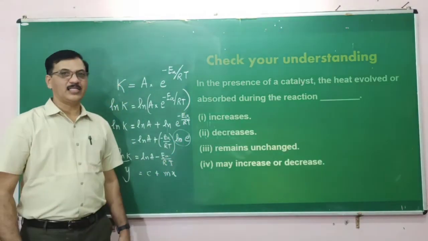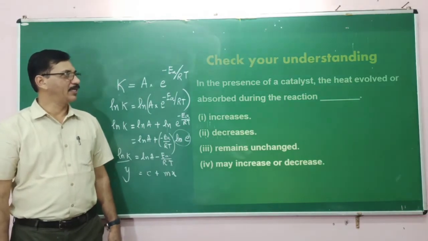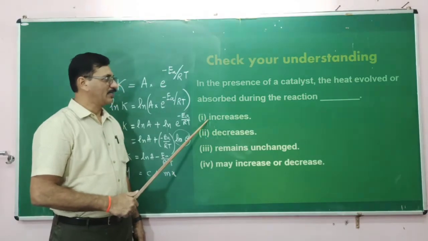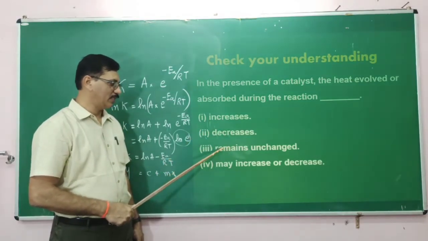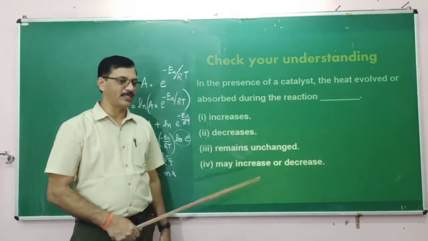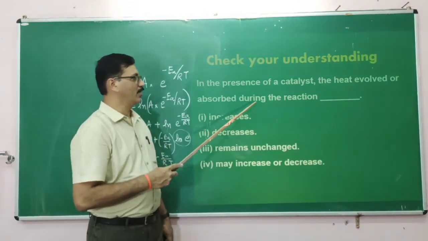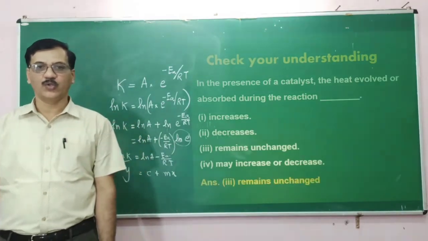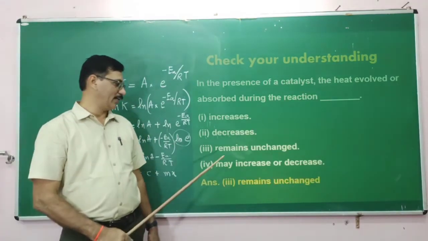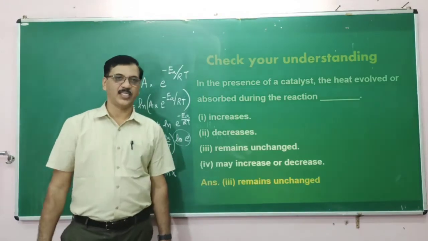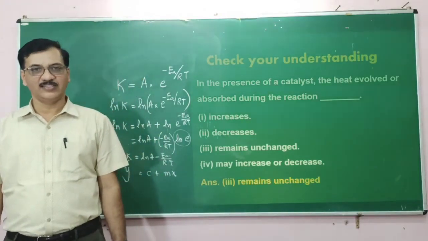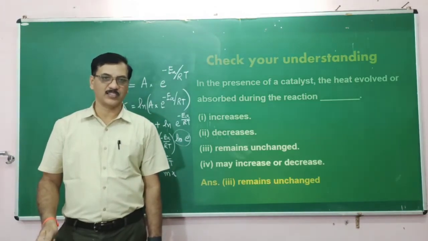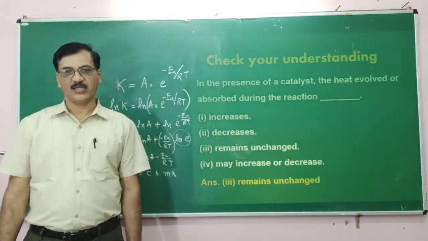Now the third question: in the presence of a catalyst, the heat evolved or absorbed during the reaction is dash. Heat increases, decreases, remains unchanged, or may increase or decrease. This is about heat change, that is the delta H value. As I told you, the delta H value is not affected, therefore the third one, it remains unchanged. Delta H only depends upon the energy of the reactants and the final energy of the products. Therefore, that difference will remain as it is.